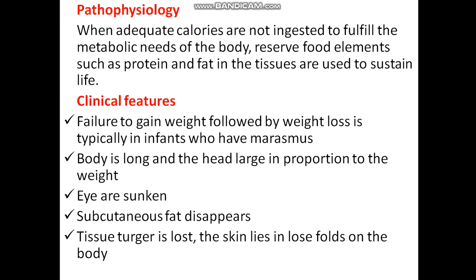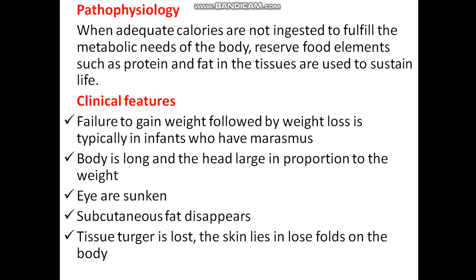Our bodies reserve fat, protein and carbohydrate in the tissue. If adequate food is not getting to the body, it will use these reserved food elements such as protein and fat in the tissue. This is the pathophysiology of marasmus. When adequate calories are not ingested by food to fulfill the metabolic needs of the body, the reserved food elements such as protein and fat in the tissues are used to sustain life.